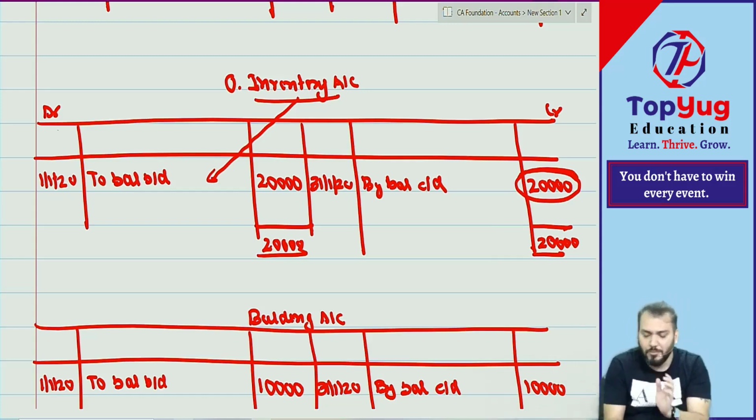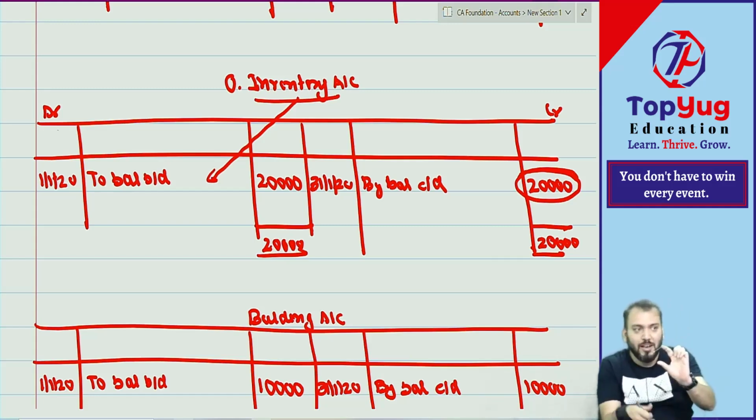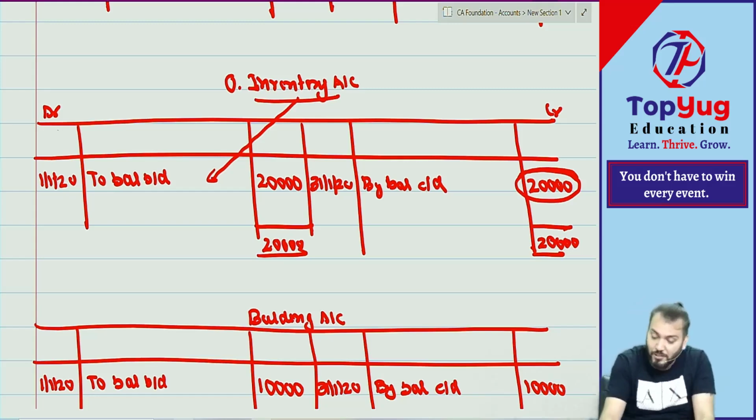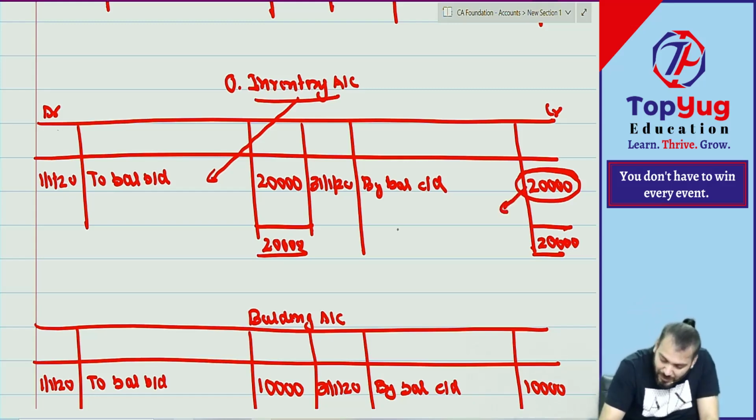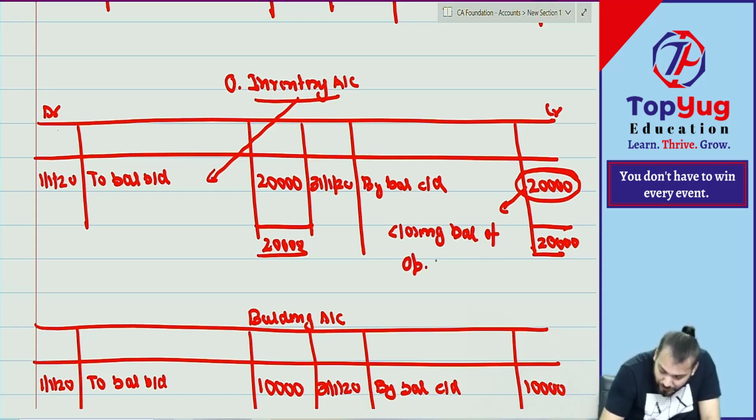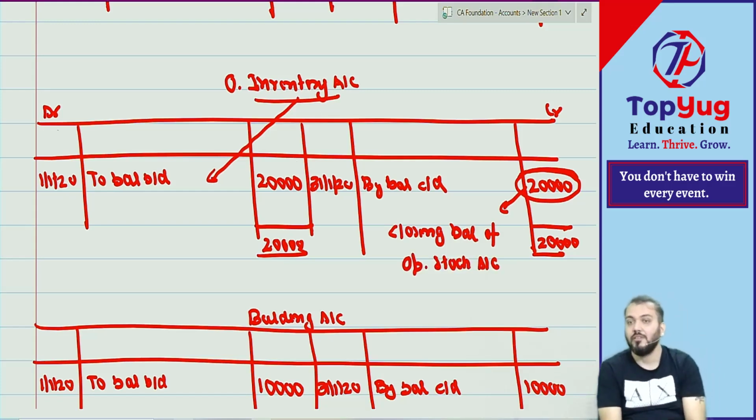Understood what I am saying? Because we have not adjusted this with purchase. Closing stock will come after adjusting with purchase. Whatever you have sold, nothing was done here. So can I say this is the closing balance of the opening stock account? So this was actually the opening stock account.